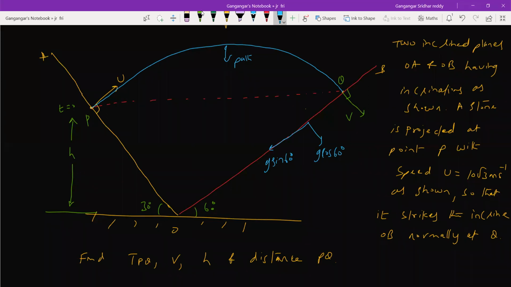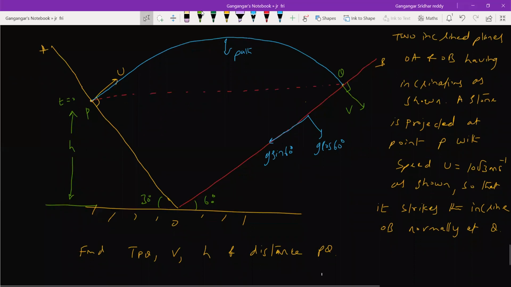So along OB, let me write the equation. Along OB, what is the initial velocity? Final velocity will be 0, no? Because it will strike normally on inclined plane OB. So applying equations of motion along OB.